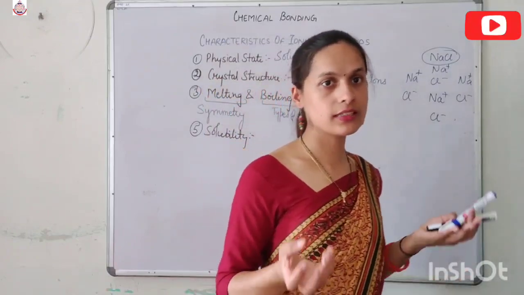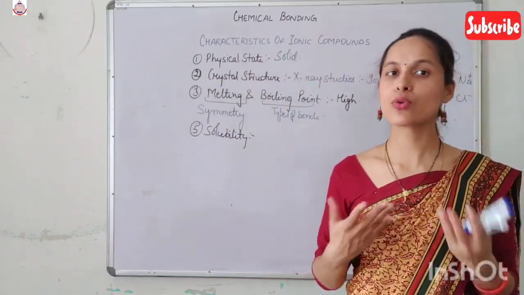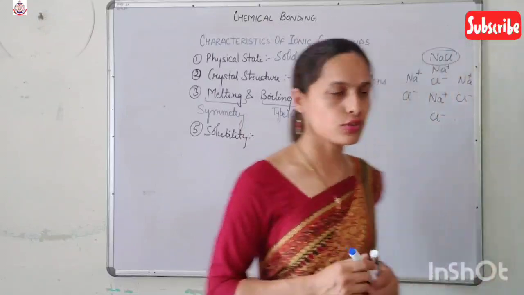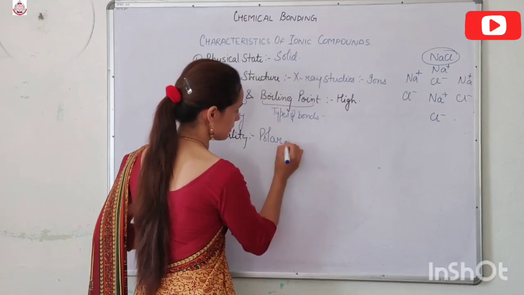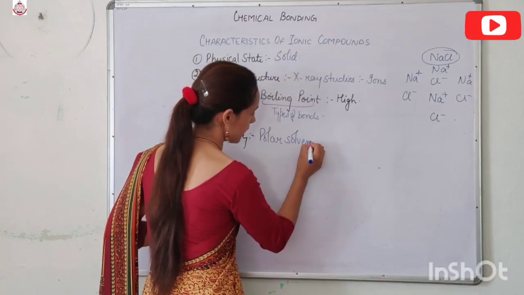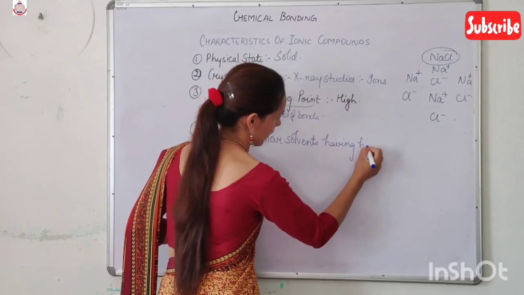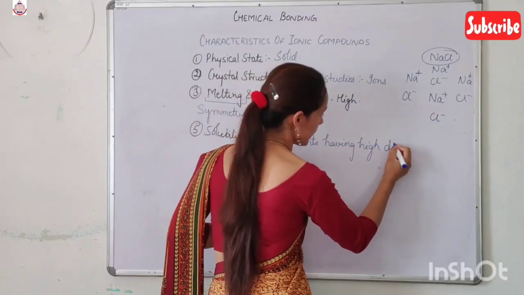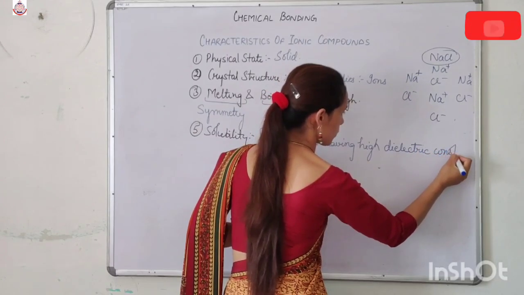Polar, in which there is electronegativity difference and charge separation. Non-polar, where there is no electronegativity difference. So, ionic compounds are soluble in polar solvents having high dielectric constant, like water.